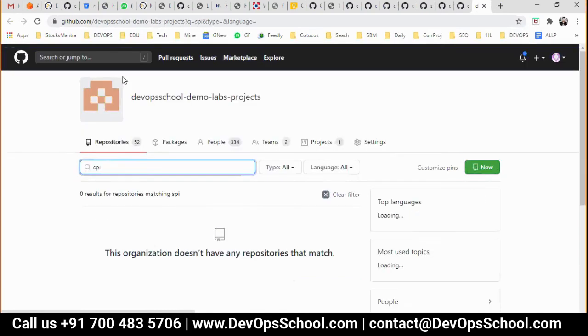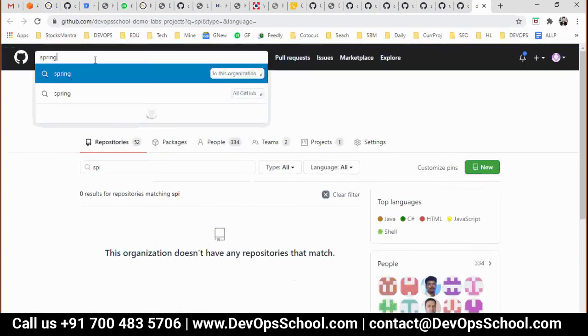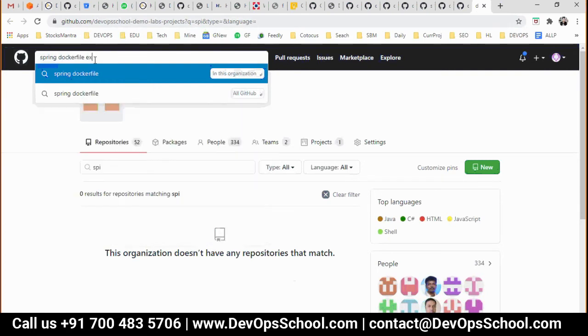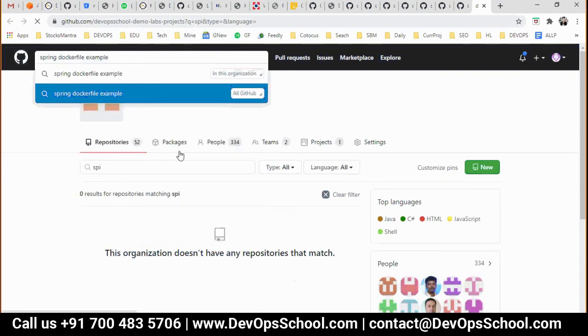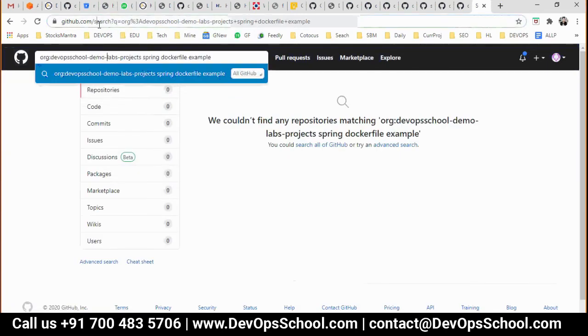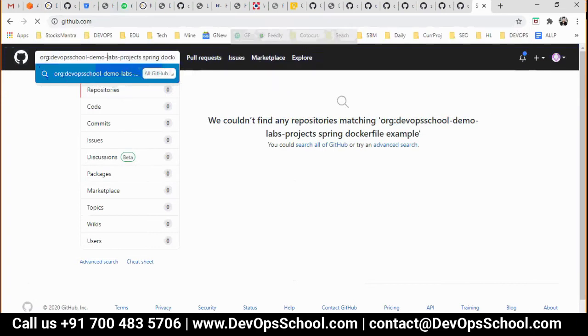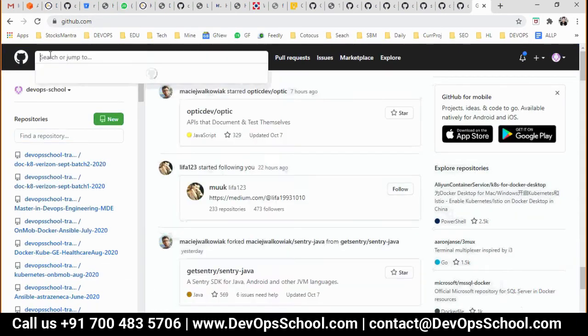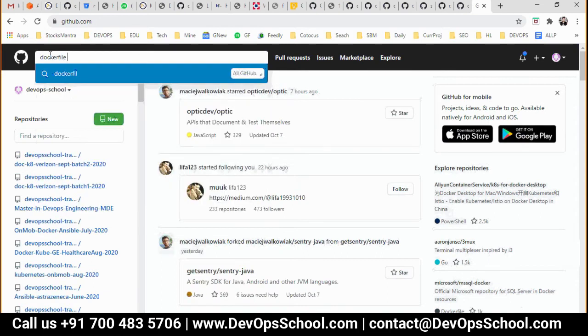I'm just checking out. Let's Google Docker file example. Okay, rather than that, Docker file Spring Boot.